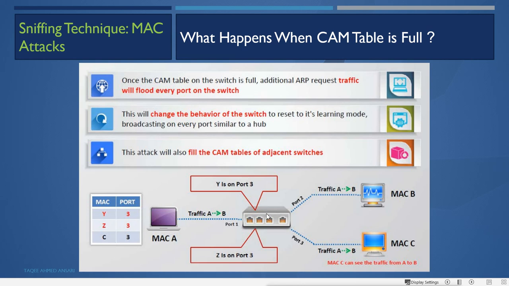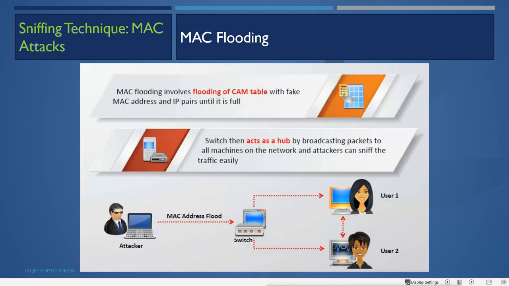The switch doesn't know where B's MAC address is connected, so it will broadcast, and the broadcast will go everywhere, including port 3 where the attacker is connected. So the switch starts working as a hub and sends the packet everywhere. This kind of attack is called MAC flooding.